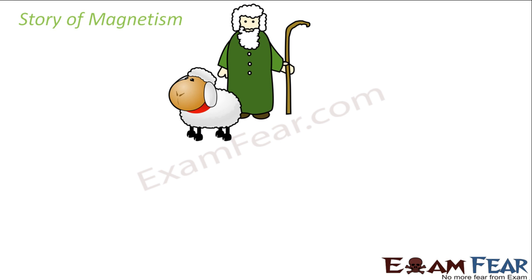They said there are certain kinds of rocks which attract certain things. So they started calling those magical rocks magnesia. This was the time when magnetism was observed for the first time.